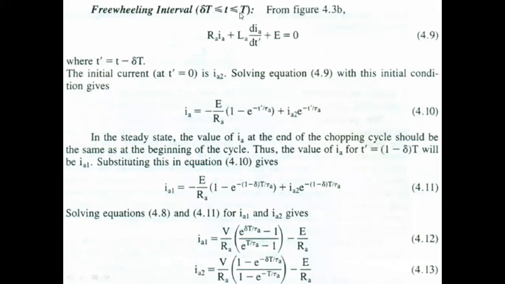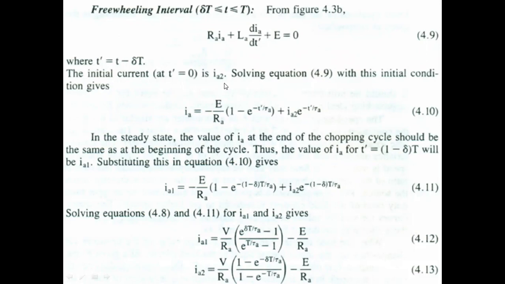If you substitute the initial and maximum values, you will get two formulas. At the initial value, t dash is equal to 0. Initially, at time t dash equal to 0, the initial current is IA2.